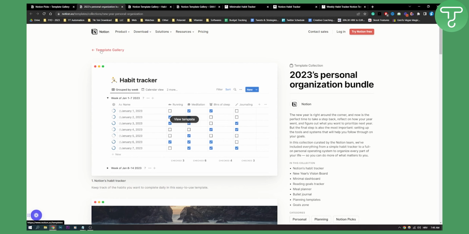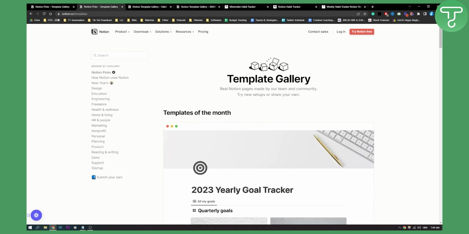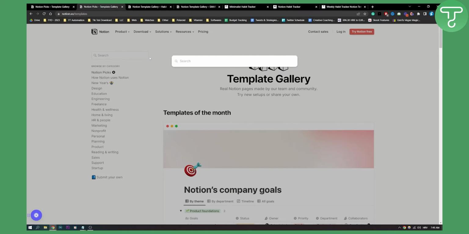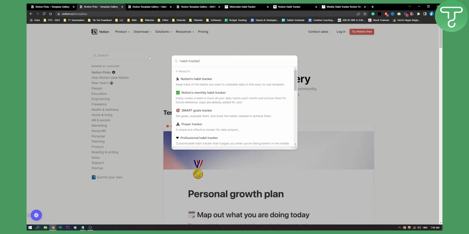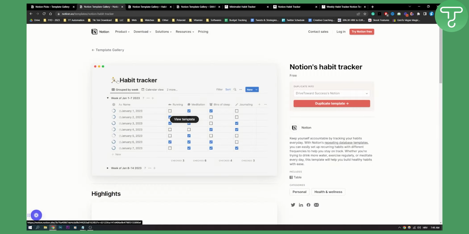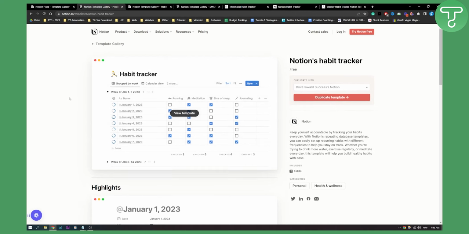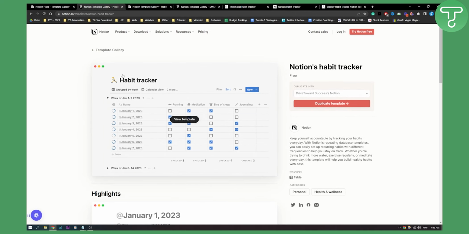So let's say you want to go to the template gallery, right? Notion.so/templates. Here you can go and type in habit tracker, or you can type in goal tracker, and then you can click on it and you will see that you can duplicate this. It's free, right? You can duplicate this template in your own Notion. So this is number one, right?